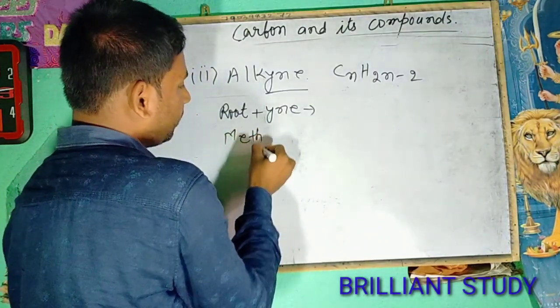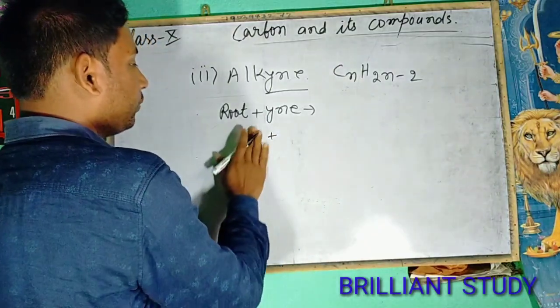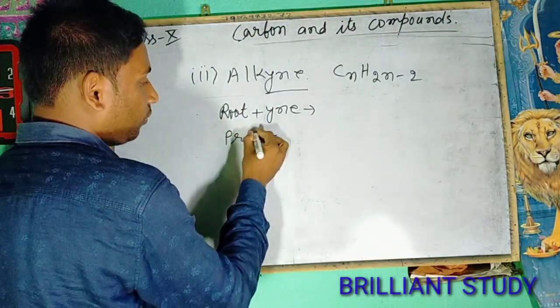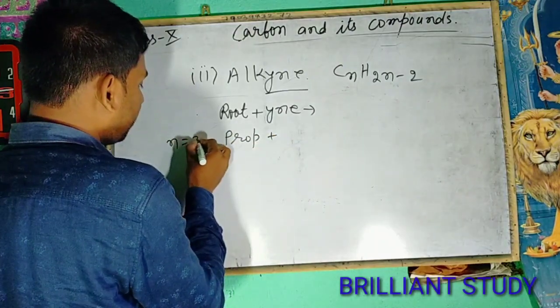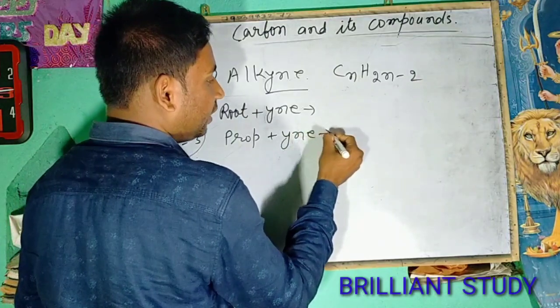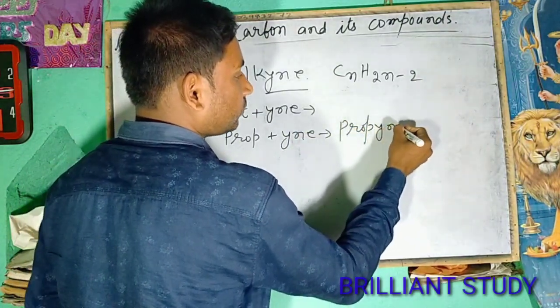For example, for number of carbon atom 1, meth, it will never form. If we talk about prop, for number of carbon atom 3, and Y and E will be added with this, and the name will be propyne.